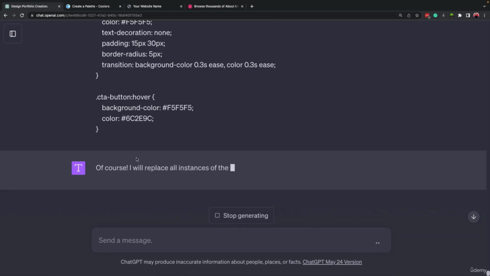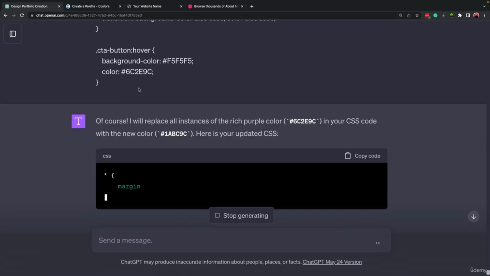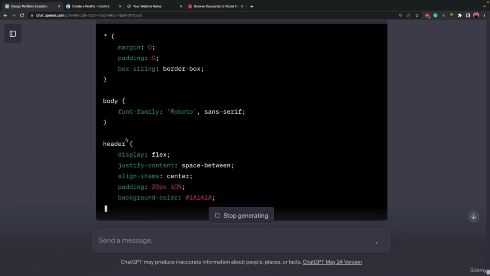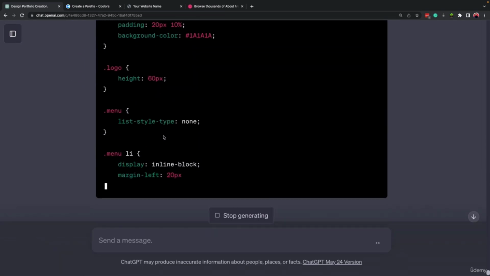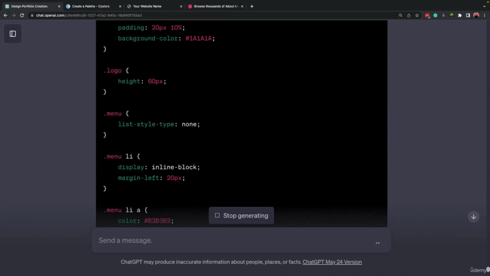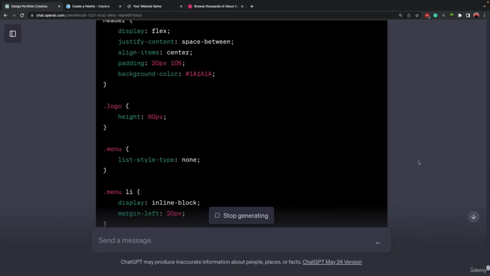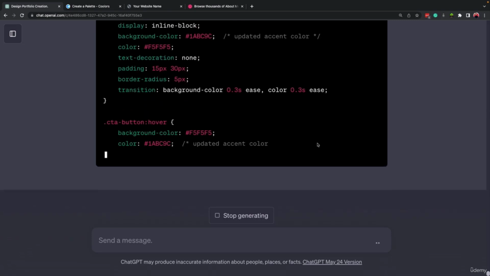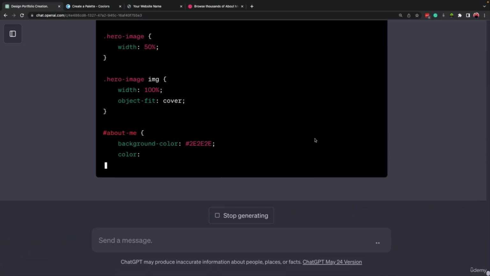Now it should create a better and more complete code. You see, it includes all the parts that we had before. As I said, it's really a good idea when the chat gets so long, especially when you're building something complex like this, that from time to time you remind ChatGPT what we had before. This way it makes fewer mistakes.